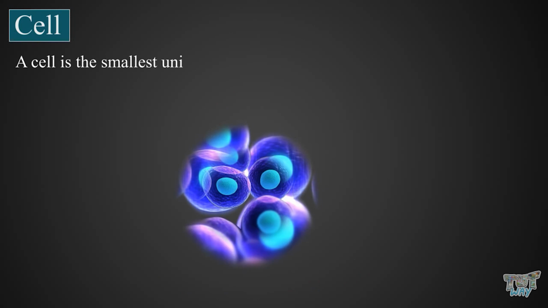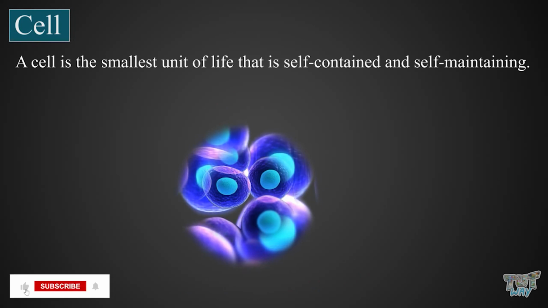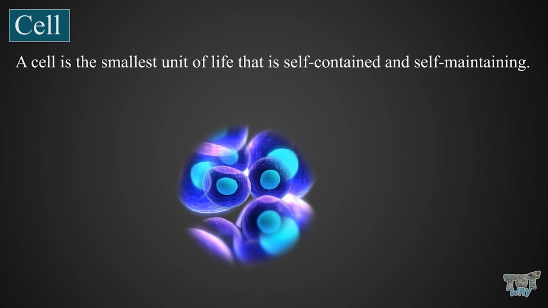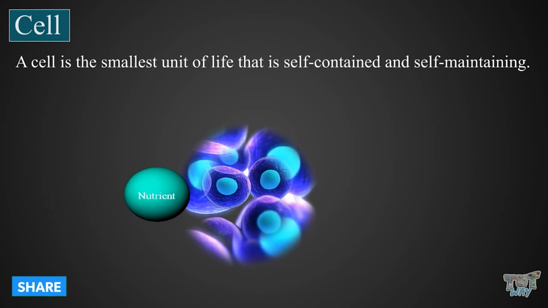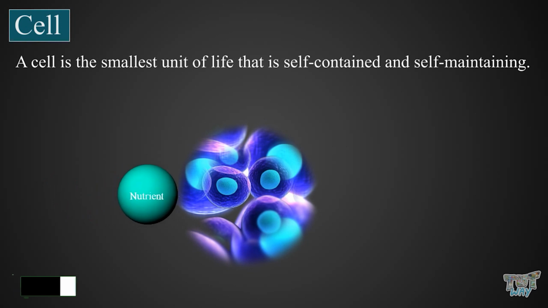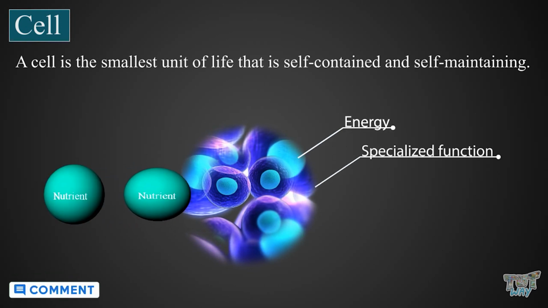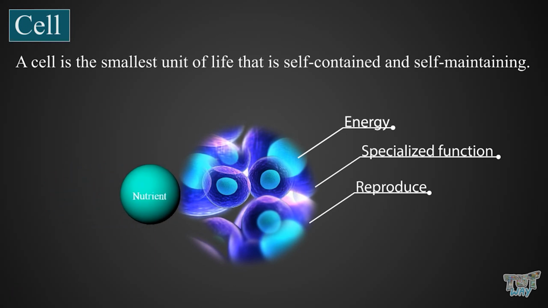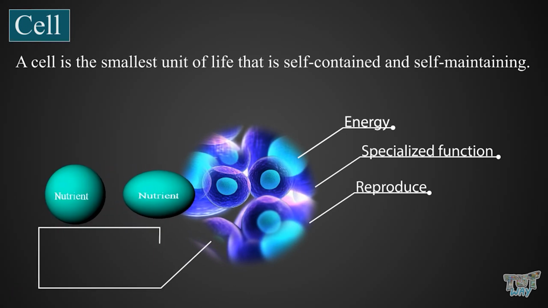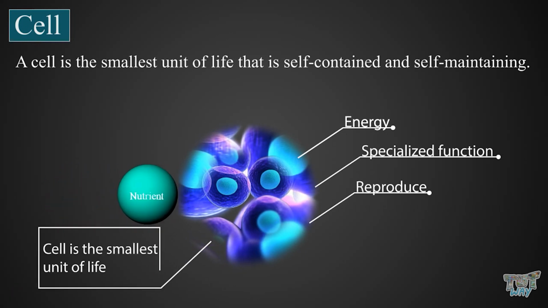So, the cell is the smallest unit of life that is self-contained and self-maintaining. A cell can take in nutrients, convert the nutrients into energy, carry out specialized functions, and can also reproduce. The cell is the smallest unit of life.